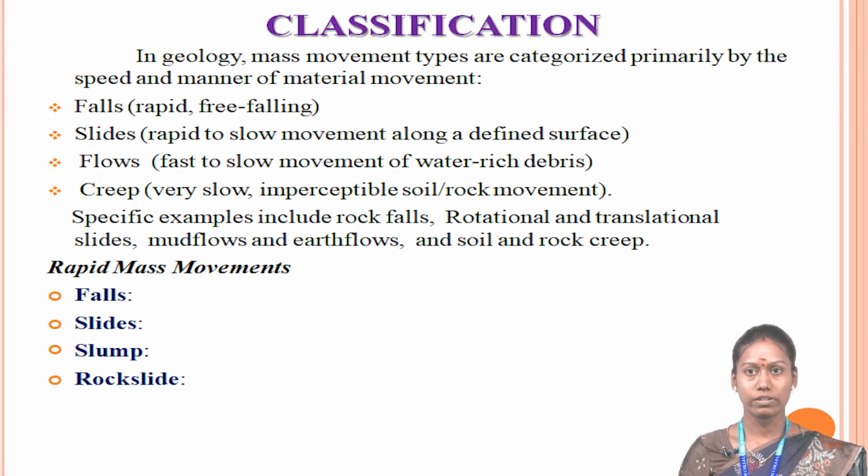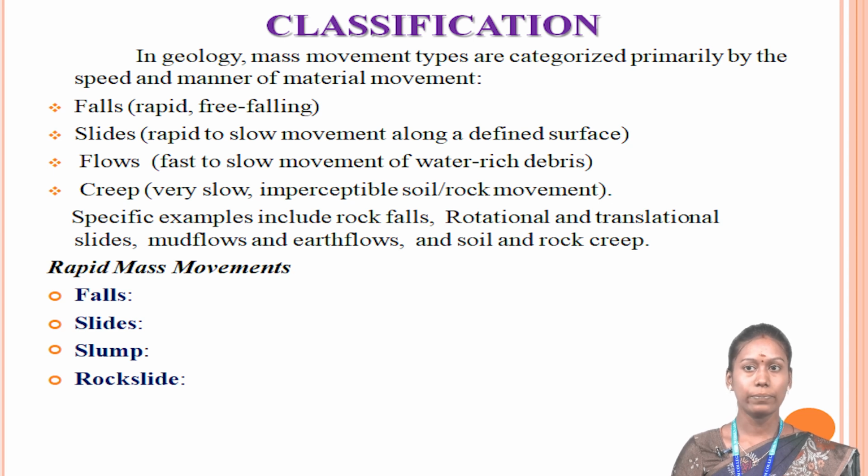In water-rich debris only the flows will happen easily. Creep, very slow, imperceptible soil or rock movement. These are the classification of mass movement. Then the specific examples which include rock falls, rotational and translational slides, mud flows and earth flows, and soil and rock creep. These are the examples which come under the classification of mass movement.